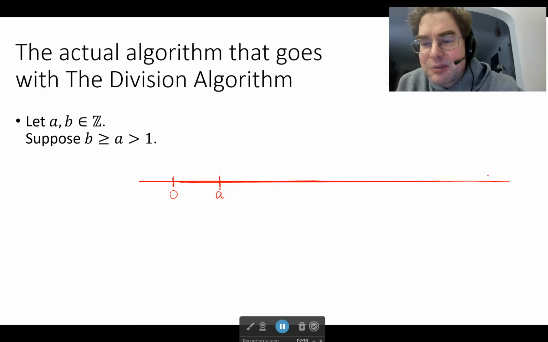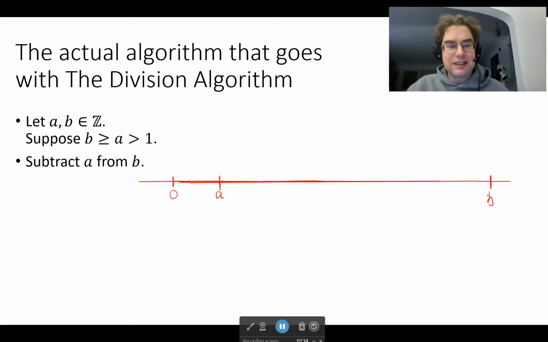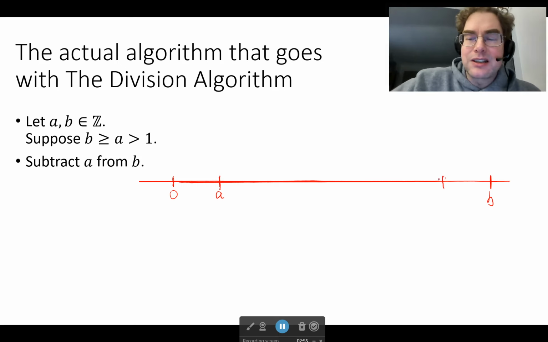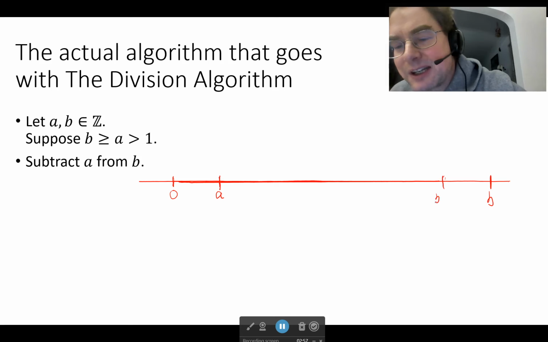So let's suppose that b is somewhere over here. The first step of the algorithm is to subtract a from b. You can see how big a is by this interval on the left. I'll have to do this right-handed, since I'm left-handed by nature. So b minus a is right about there.